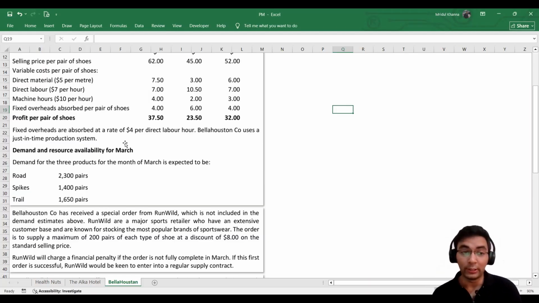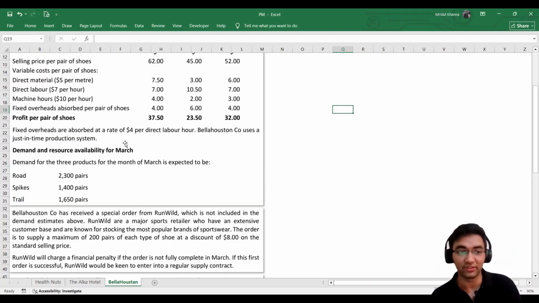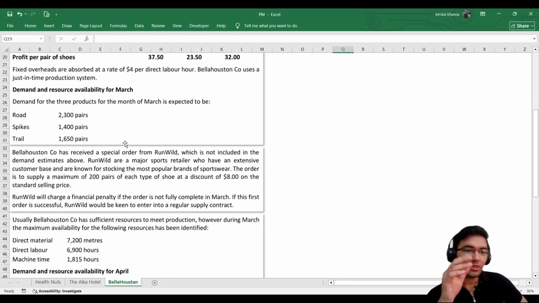No, they only produce the products when there's an order with regard to those products. As soon as they receive the order, they start producing those products, and they later deliver it to the customer. So that is the just-in-time production system. We'll see if this information comes in handy in the later part.